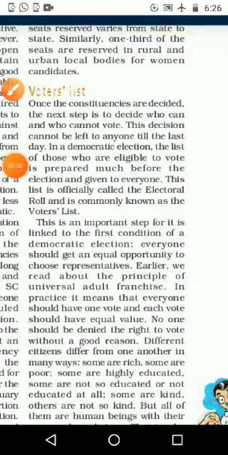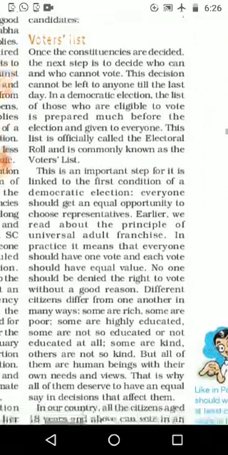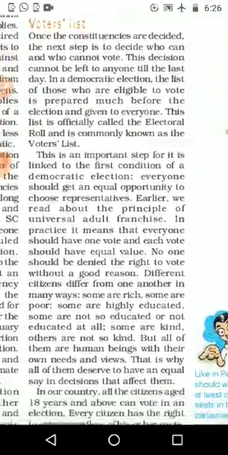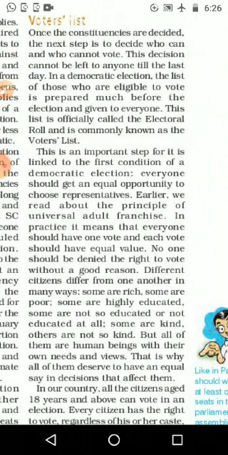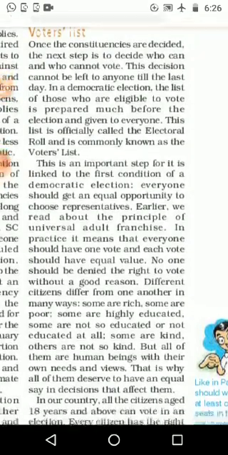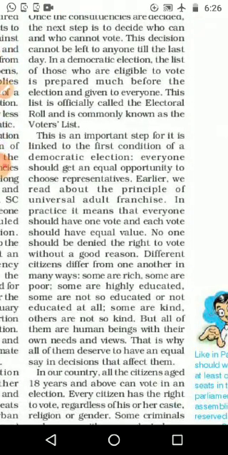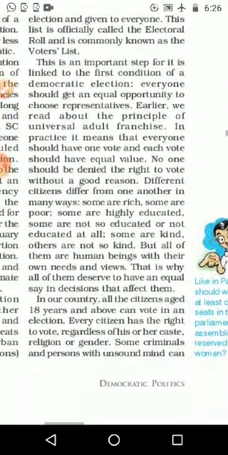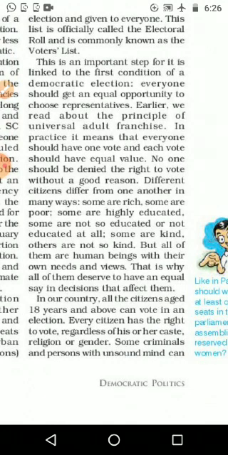Once the constituencies are decided, the next step is to decide who can and who cannot vote. And this decision cannot be left to the last day. In a democratic election, the list of those who are eligible to vote is prepared much before the election by the Election Commission and given to everyone. This list is officially called the electoral roll and is commonly known as the voters list. Please underline what is the electoral roll and what is the voters list.